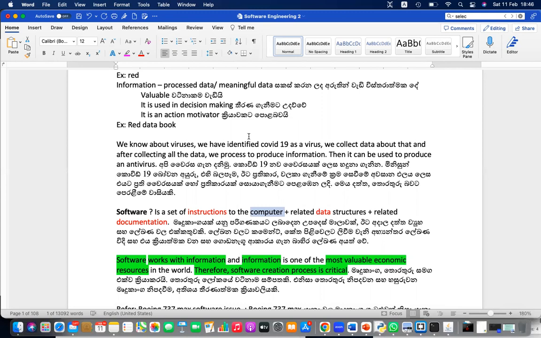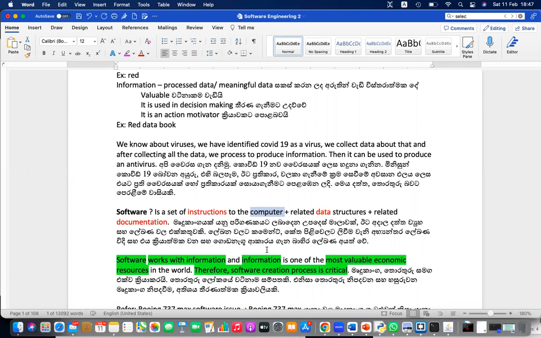So it is critical. That's why software engineers are paid really high. Normally, after 3 years, a software engineer can earn more than 300,000, mostly more than 500,000 rupees per month if you are doing well. So that is the salary for a software engineer. Interesting job. But some stress is there. Any job has stress. That's the nature. Okay, software works with information, and information is the most valuable economic resource. Therefore, the software creation process is really critical.